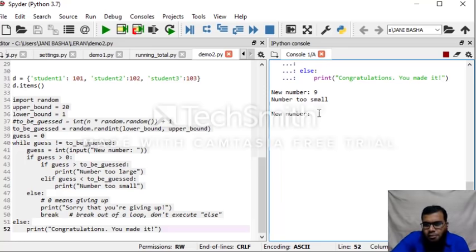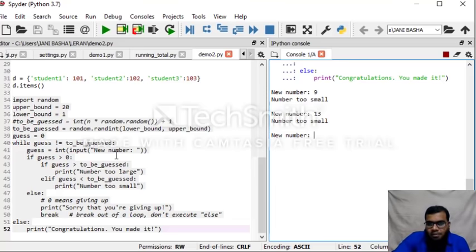So 9 is very small according to its guess, and I need to give a larger number than 9. Let us suppose the number the program has guessed is 13, so I give 13 now. After giving 13 it still says the number is too small, so obviously the number should be greater than 13.